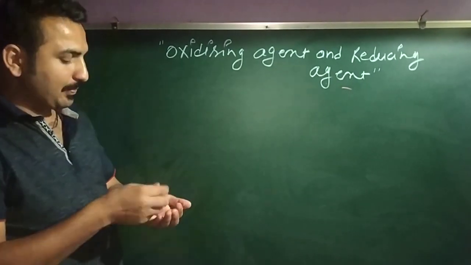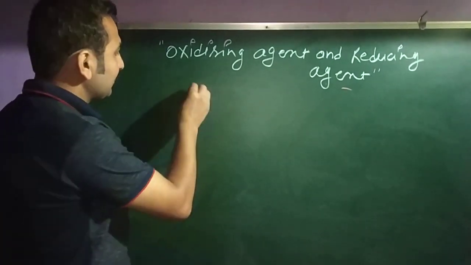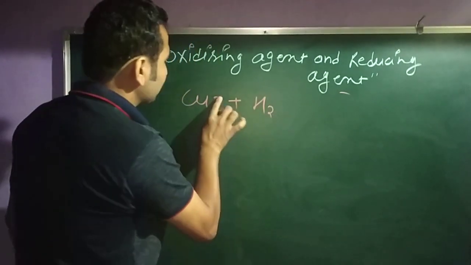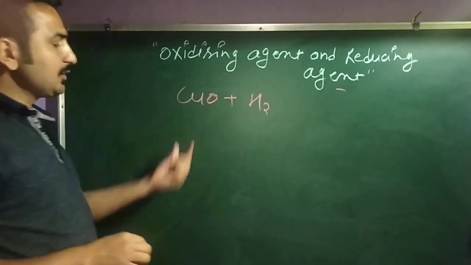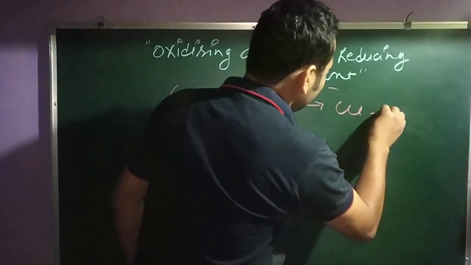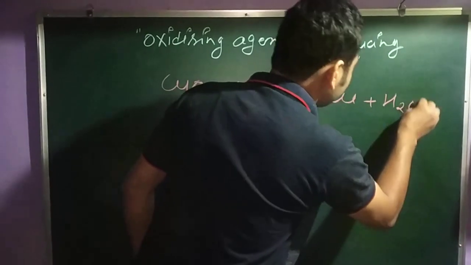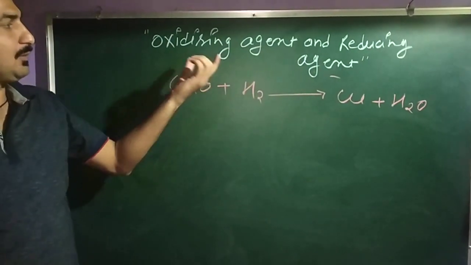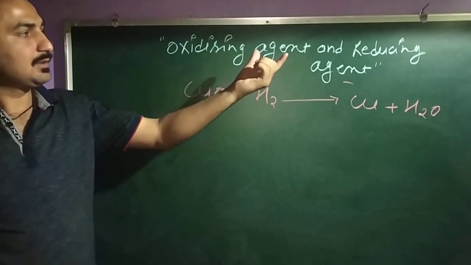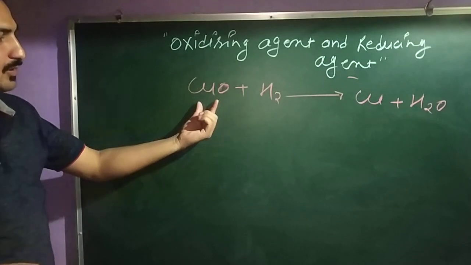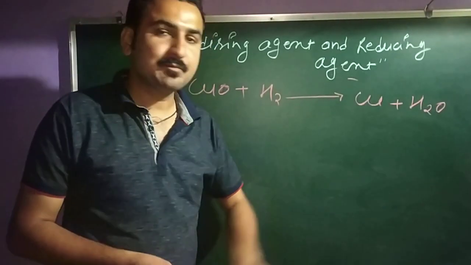Simply, I have a reaction: CuO plus H2 gives you copper plus H2O. So we are going to understand what is the oxidizing agent and what is the reducing agent. What are these? Clear? The reaction is copper oxide plus H2 gives you copper and H2O.